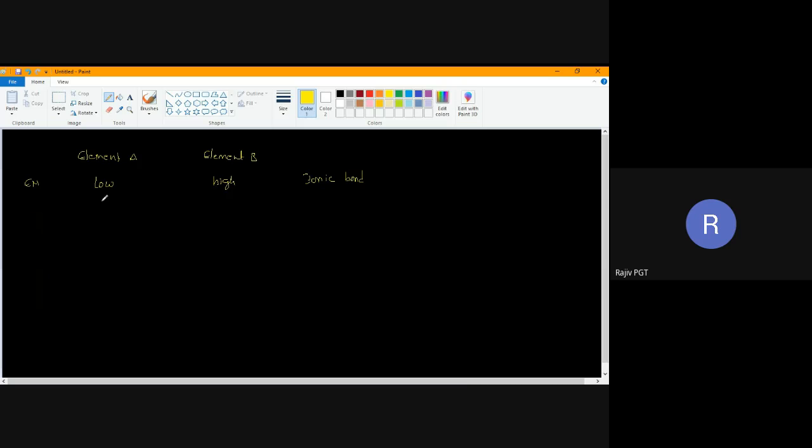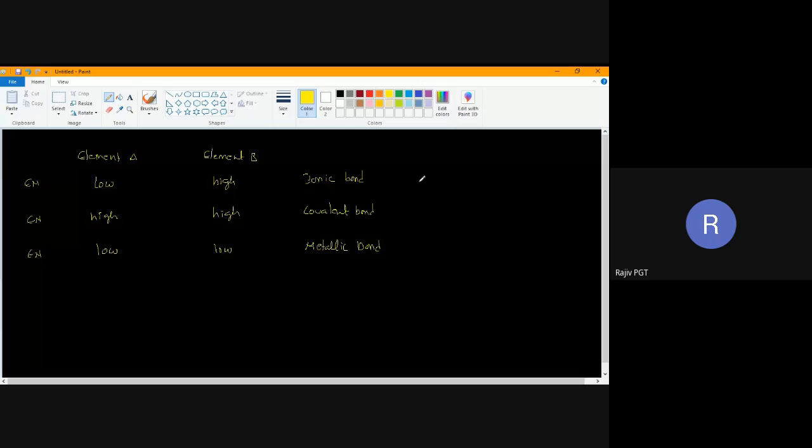If element A's electronegativity is high and element B's electronegativity is also high, it will form a covalent bond. I'll give examples also. If both electronegativities, En, are low, it is going to form a metallic bond.